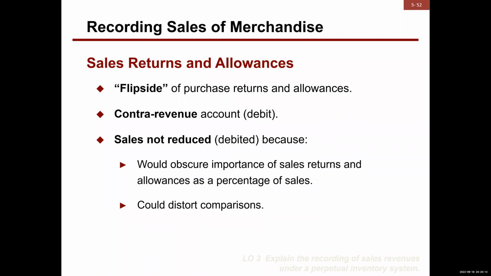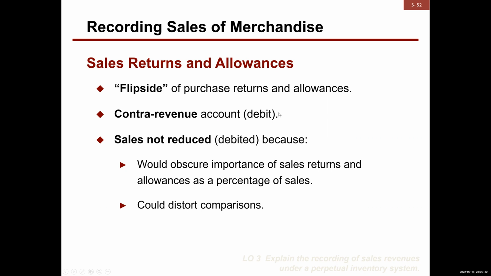Okay, let's go ahead and talk about sales returns and allowances. And again, sales returns and allowances is a contra revenue account, or I like to think of it as a contra sales account, and it's a debit. Well, that makes sense, right?